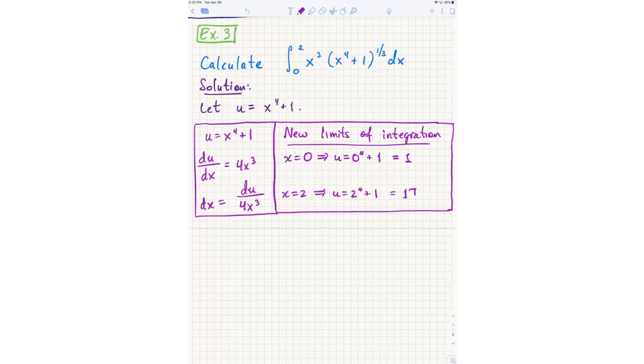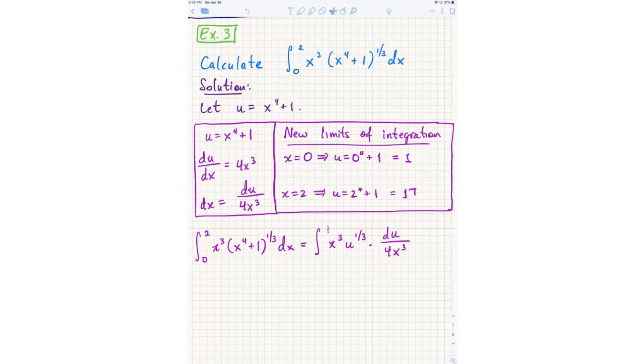Now let's translate. Okay. So as before, we translate each individual part of the integral. Right, the x cubed, I'm still not sure what to do with it, so I'll leave it alone. The x to the fourth plus 1, that's u to the 1/3. And the dx, according to my translation table, is du over 4x cubed.